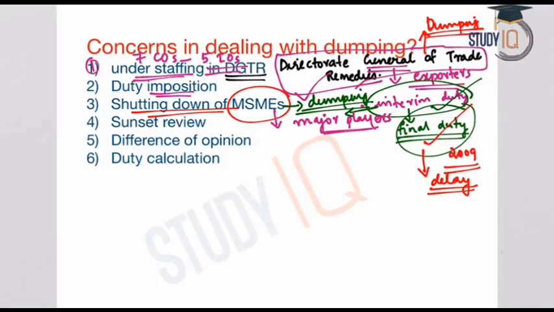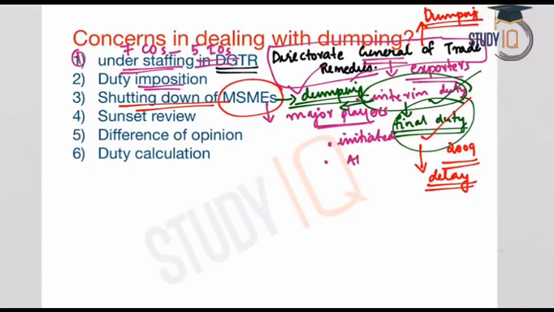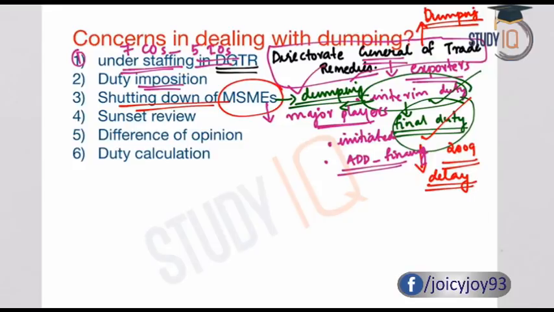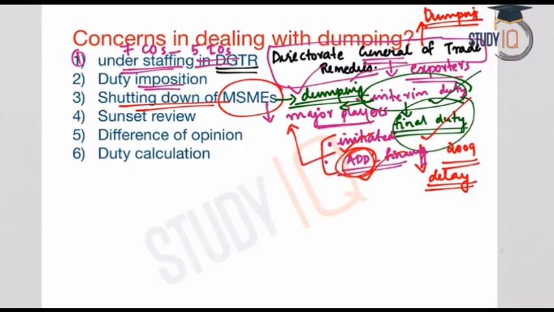For example, in many cases, getting a case initiated itself takes a lot of time. Even if a case is initiated, it has to get approval to impose anti-dumping duty from the finance ministry. So there is again delay in getting this sanction. So initiating a case is delayed and levying of anti-dumping duties is again delayed. Altogether, by that time the MSMEs will be losing their competitive edge and won't be able to compete with the international players, and they will have to shut down. So it has largely affected the MSMEs in the Indian economy.